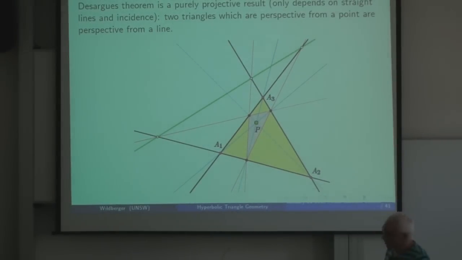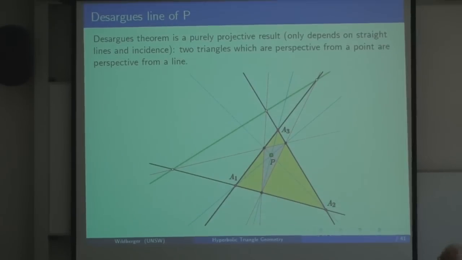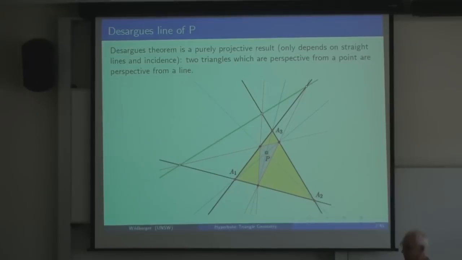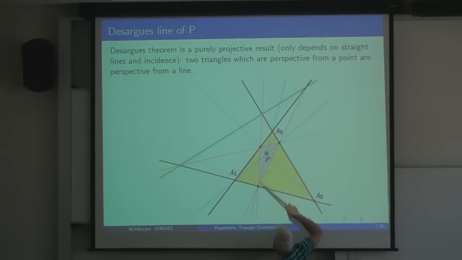Okay, and probably a good place to start is the work of Desargues, the founder of projective geometry in the 17th century, who discovered a theorem that has the following consequence. So here's a triangle A1, A2, A3, and here's a generic point P. From that point P, we can draw these three lines. They're usually called Cevians. And then we get this Cevian triangle here. Desargues' theorem in this case tells us that these two triangles are perspective from a point. Namely, if your eye is here, then the various corresponding vertices line up.